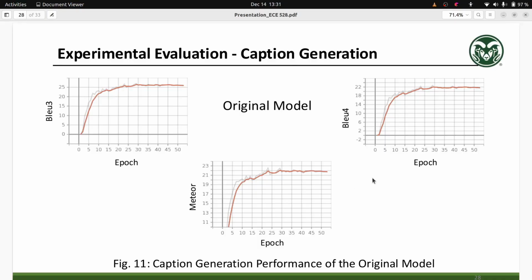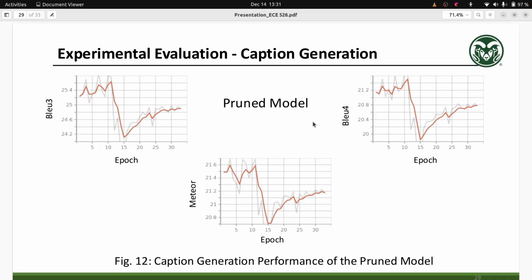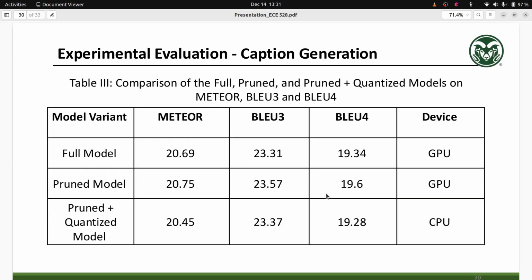This table shows the comparison with existing methods on the XD-Violence dataset. We can see that our model has the highest average precision of any other model working with this XD-Violence dataset. This is the performance of the original model without any quantization and pruning on the validation dataset. As you can see, BLEU-3, BLEU-4, and METEOR are increasing. This is the performance of the pruned model on the validation dataset. As you can see, there is some performance decrease in the middle, but the performance is increasing thereafter. And this is the performance of the full model, pruned model, and pruned and quantized model. As you can see, they have comparable METEOR, BLEU-3, and BLEU-4.